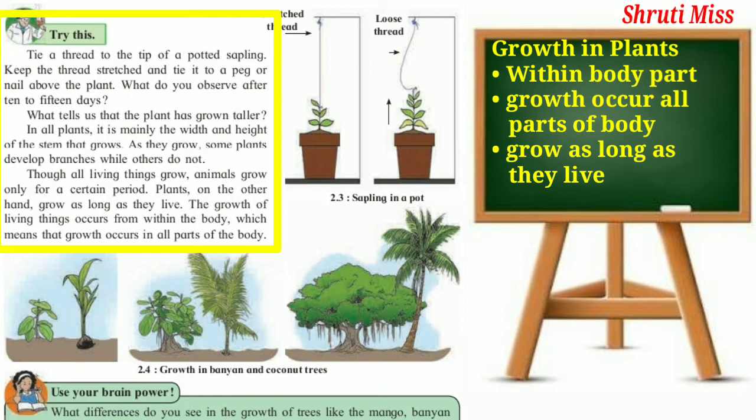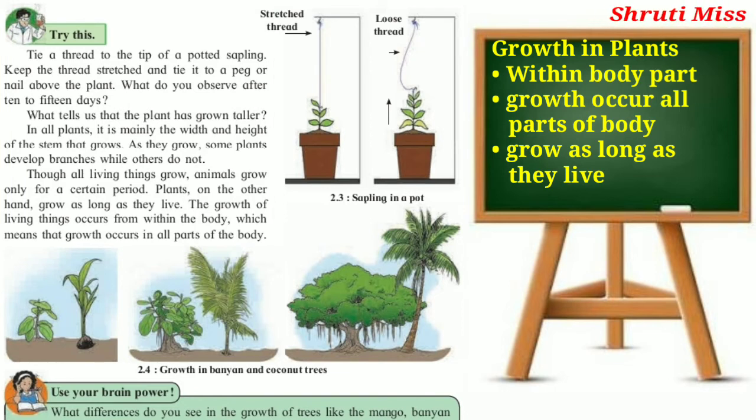try this. Tie a thread to the tip of a potted sapling. Keep the thread stretched and tie it to a peg or nail above the plant. What do you observe after 10 to 15 days? What tells us that the plant has grown taller?